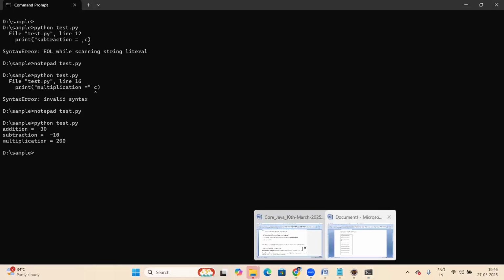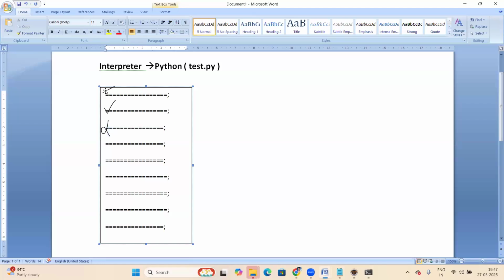So how is the interpreter working here? The interpreter checks the first statement. If it is correct, it checks the next statement. If it is correct, it checks the next statement. If something is wrong, it simply stops. It won't check the remaining statements. So the interpreter checks the program line by line. If any error comes, it simply stops.